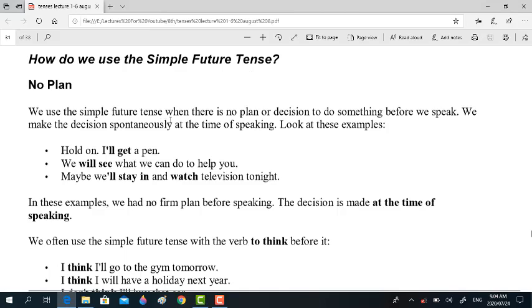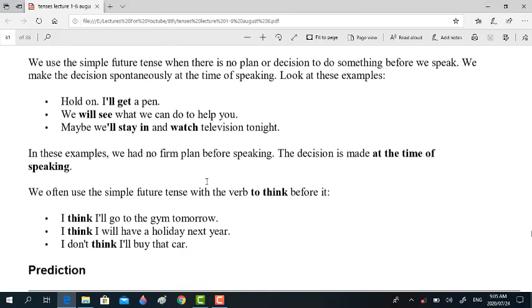So we use the simple future tense when there is no plan or decision to do something before we speak. So this shows unplanned actions in the future. We make the decision spontaneously, at the time of speaking. Look at these examples. Hold on, I will get a pen. Because you have no idea that you will be in need of a pen. We will see what we can do to help you. No idea. Maybe we'll stay in and watch television tonight. Again, there is no plan.